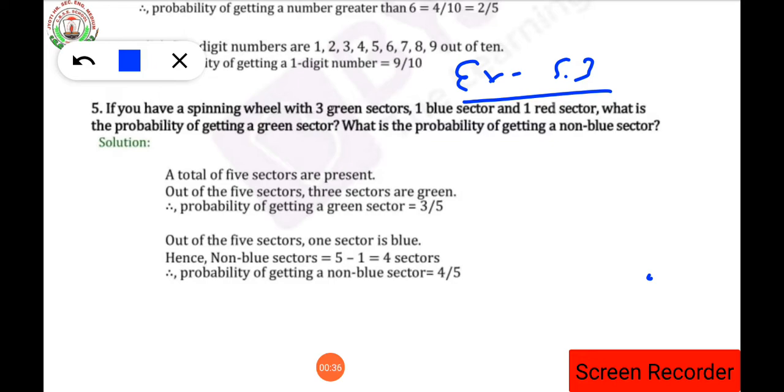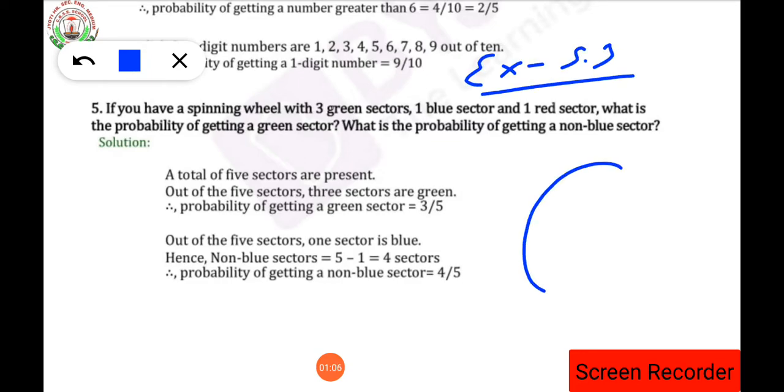So here is the question. If you have a spinning wheel with 3 green sectors, 1 blue sector, 1 red sector, what is the probability of getting a green sector? What is the probability of getting a non-blue sector? So dear student, what is a spinning wheel? Does everybody know what we mean by a spinning wheel? A spinning wheel is in the form of a circle, we are having it like this.